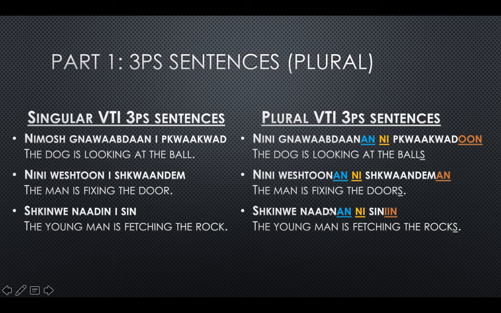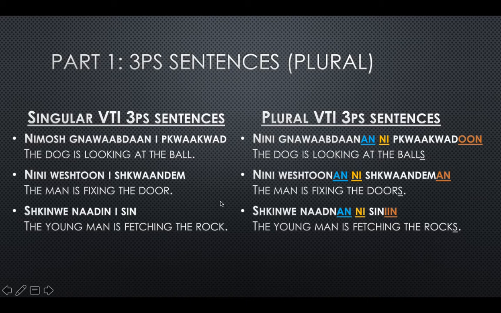So if there was an I here, count back to our third last consonant. So we have an N here, D here, vowel sound here, and short one here. So that's why that I disappeared. So shkinwe nod nun ne sinin. So our I sound turned to a ne, and then our word for rock, sin, was pluralized with sinin. So that means the young man is fetching the rocks. He's probably doing that for a sweat.